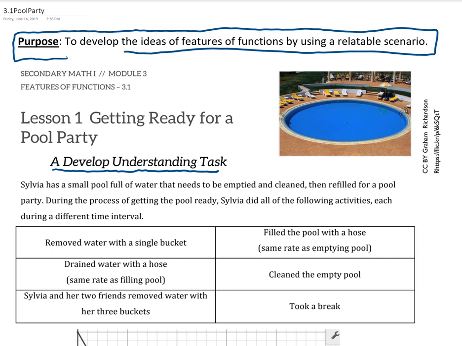So we're not trying to become masters of all these types of features of functions and how to find them all and how to define them all. We just want to draw them out. What are the features of a function? What is a function? And we want to begin to think about what are the terms that we're going to be using throughout this unit as we dig deeper and deeper. But for now, we just want to introduce it and develop our understanding of these features of functions.